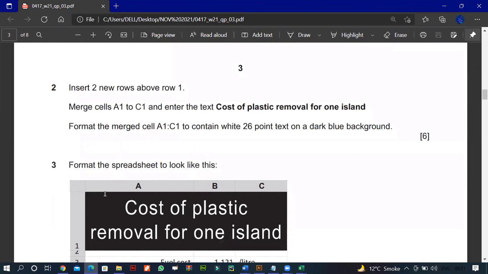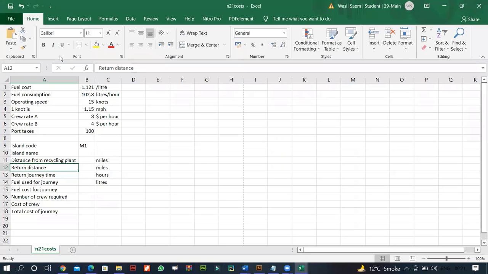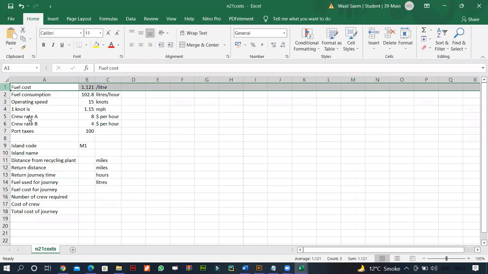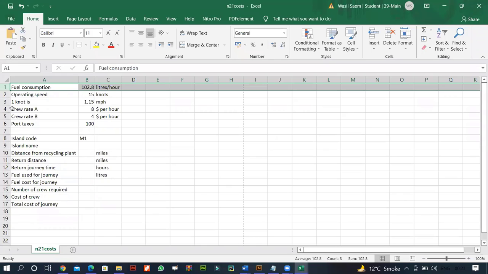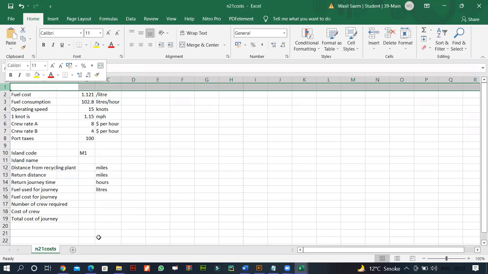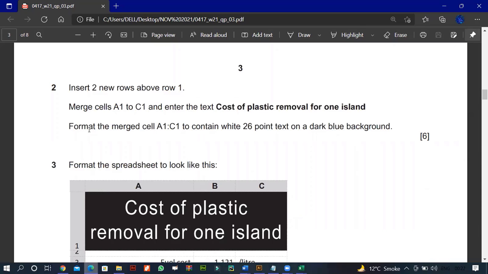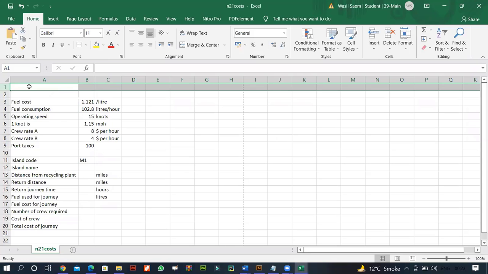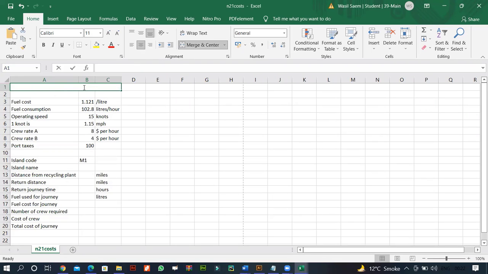Insert two new rows above row one. So I need to insert, I'm so sorry, rows 1 and 2. Merge the cells A1 to C1 and enter the text. So A1 to C1 needs to be merged and the following text needs to be pasted.